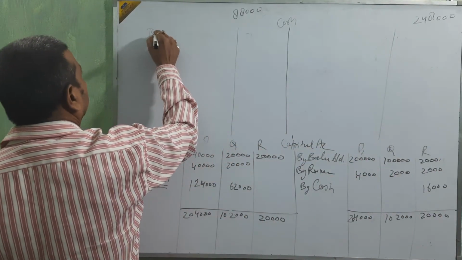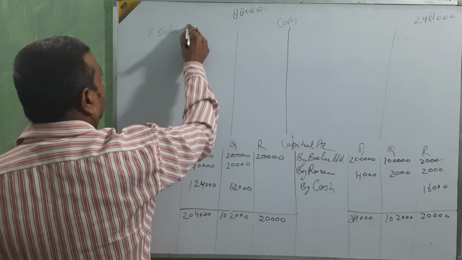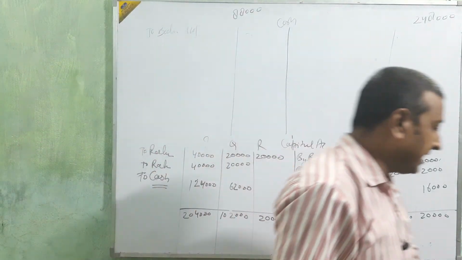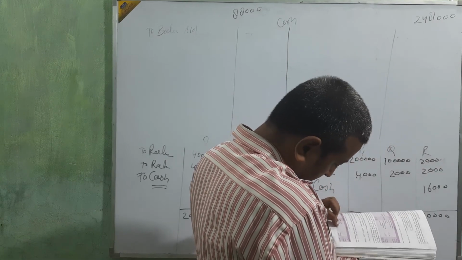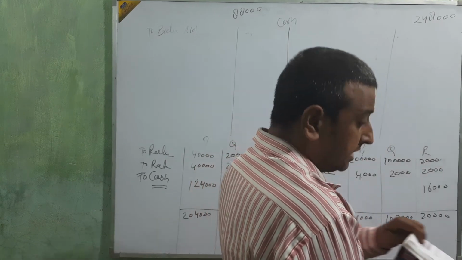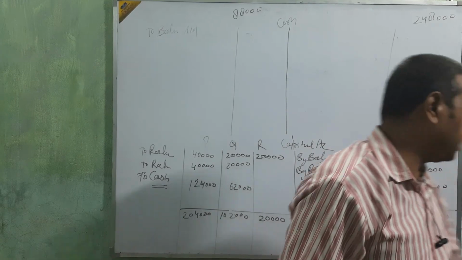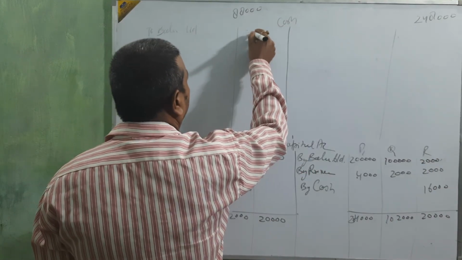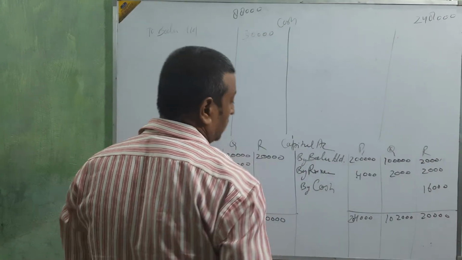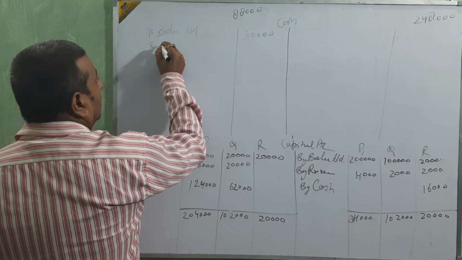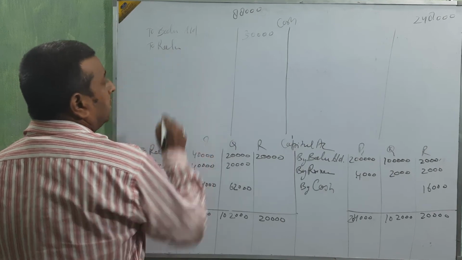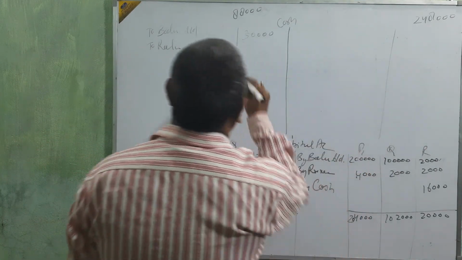First balance b/d. What cash is given in your question? Just see, it's bank 30,000. Then see the realization, 2,48,000.